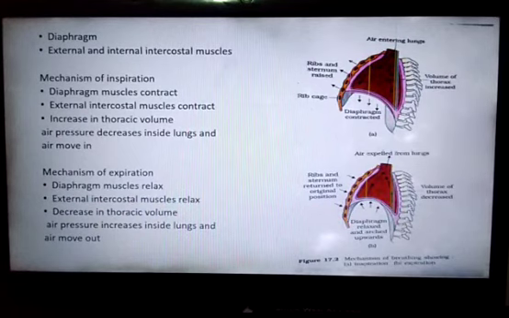During expiration, the diaphragm muscles and external intercostal muscles relax, due to which the size of the thoracic chamber decreases and intrapulmonary pressure increases, due to which air is expelled out of the lungs.